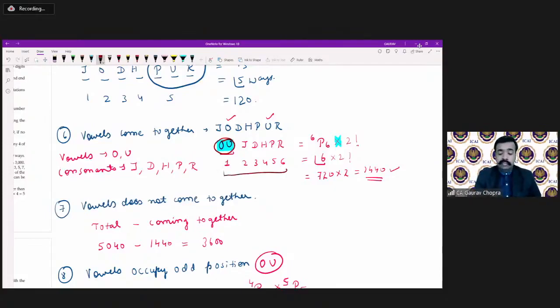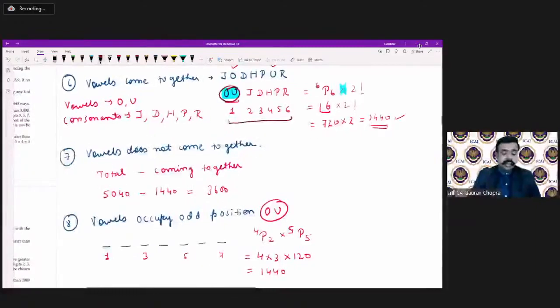In totality, we have 6 units, and these can be arranged in factorial 6 ways. In that group, O and U can interchange their positions in factorial 2 ways. So the final answer is factorial 6 multiplied by factorial 2, that is 1440.